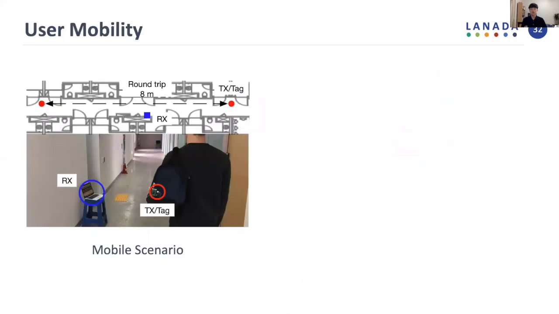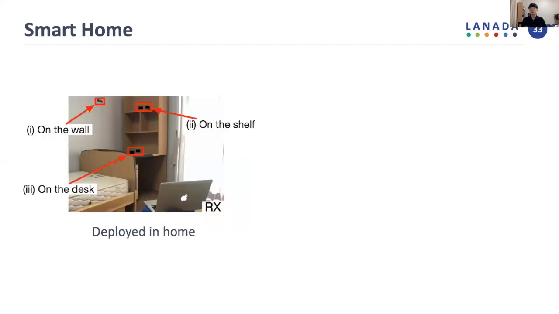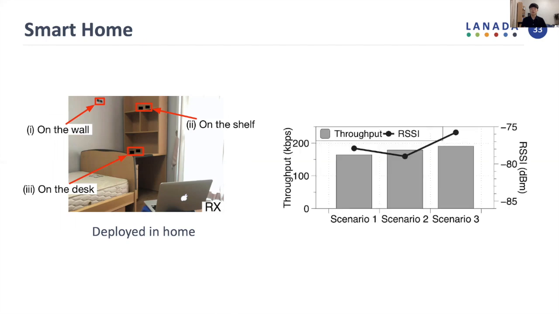As application scenarios, we propose two cases. The first one is for mobile users. Carrying GateScatter and a Wi-Fi device, mobile users can collect IoT data even from outdoor environments. The evaluation shows the performance when there is some mobility. The second scenario is for smart home, where IoT devices are deployed in your home. Then by deploying low power and low cost GateScatter around them, we can easily connect them to the internet.